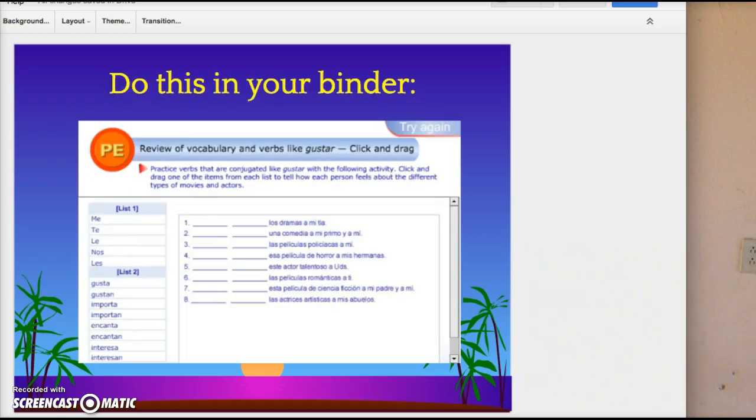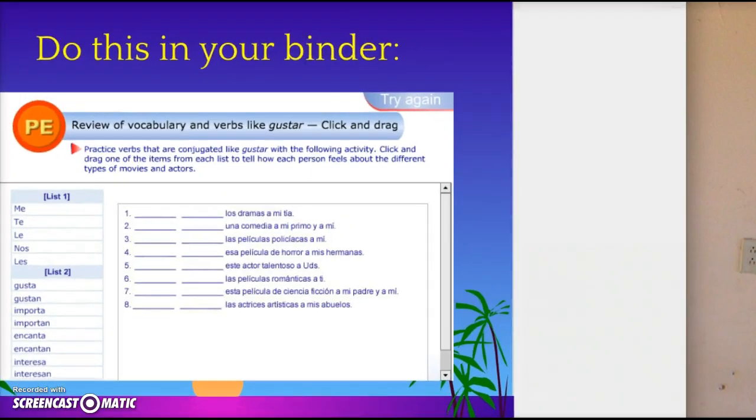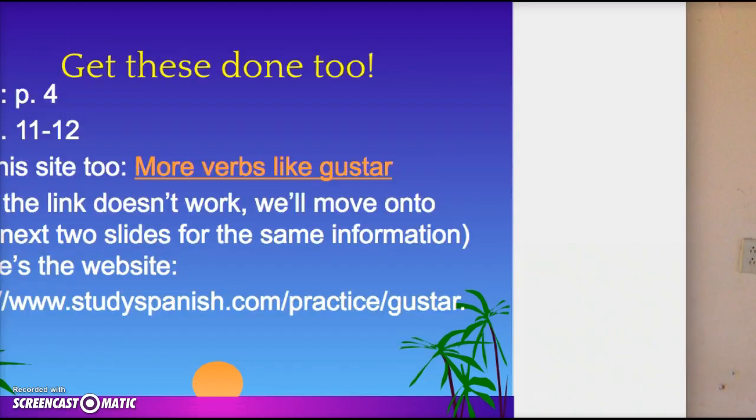Okay, so here we have, I'm going to make this a little bit larger for you to see. Let's see here, maybe that's a little bit better. Here's an activity I'd like for you to do with this in your binder. Take some time. Remember, you can pause this at any time. And what you need to do, you'll see that we have the verb gustar, but other verbs like gustar. And it says to click and drag. You're not going to be able to do that. You need to just write out the full sentences in your binder, okay, and try to figure out which indirect object pronoun you need to use and which verb would best complete it, okay? So I'm going to wrap that up, and then I'm going to just go on to the next slide for more work to do.